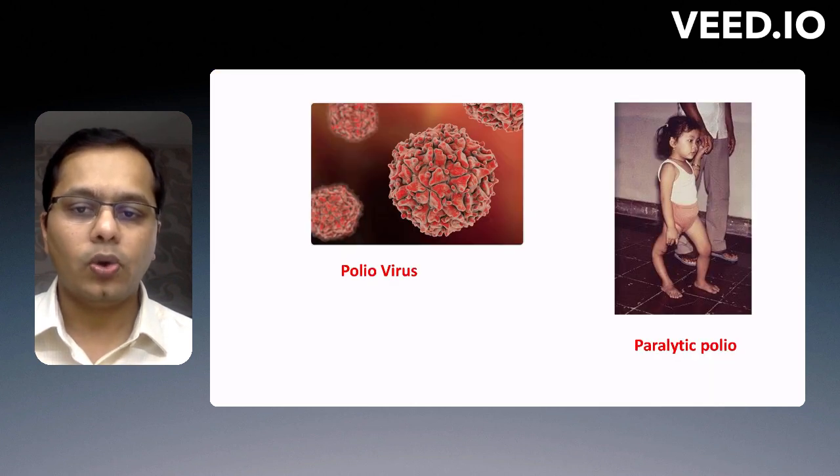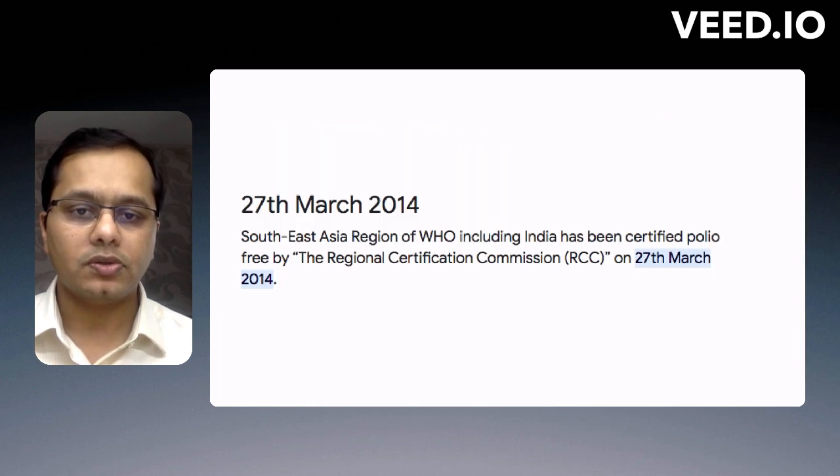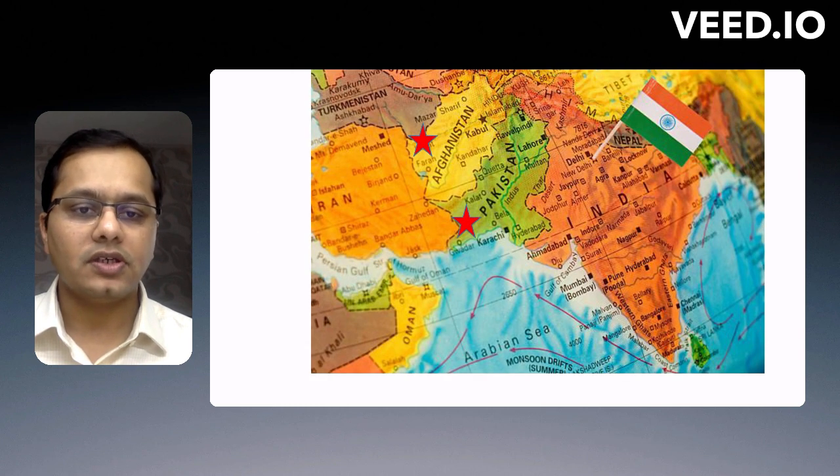Now, as we all know, polioviruses have been known to cause a dreaded disease which causes paralytic polio. Thanks to the vaccinations, including oral polio vaccine and injectable polio vaccine, this disease has been essentially eradicated in most of the globe. And that is why in 2014, on 27th March, WHO declared India as free of polio. However, at present, two of our neighboring countries, Pakistan and Afghanistan, still have wild poliovirus circulating, and that is why it is very essential that we vaccinate our kids in India to prevent any future outbreak.